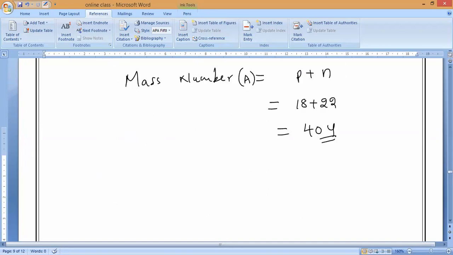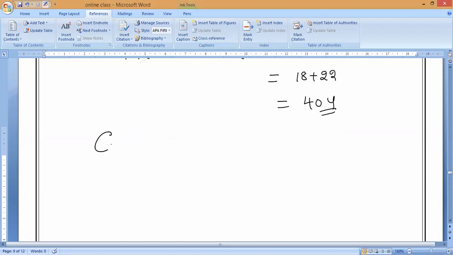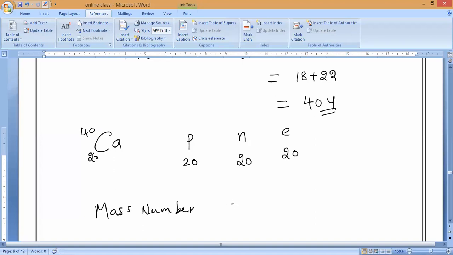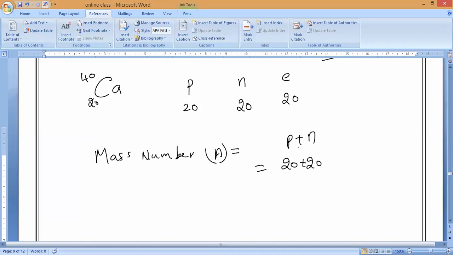Now let us take the second one, that is calcium 20, 40. So what does calcium 20, 40 mean? Number of protons, how many? 20. Number of neutrons also 20. Number of electrons also 20. Now what is the mass number? Everybody? Mass number of calcium. 40. Mass number is equal to the number of protons plus the number of neutrons, which is equal to what? 20 plus 20, which is equal to 40.